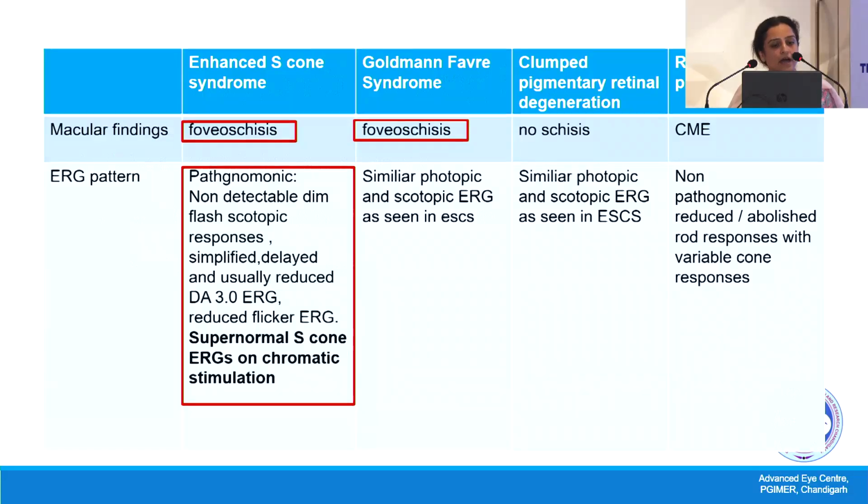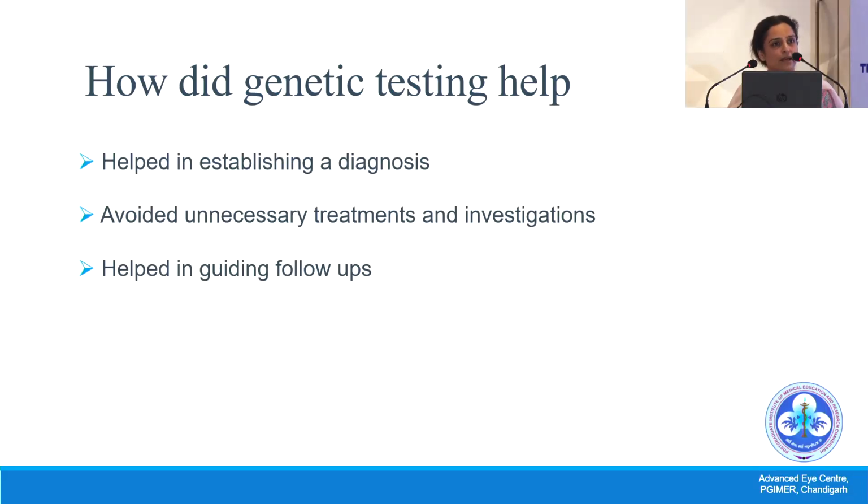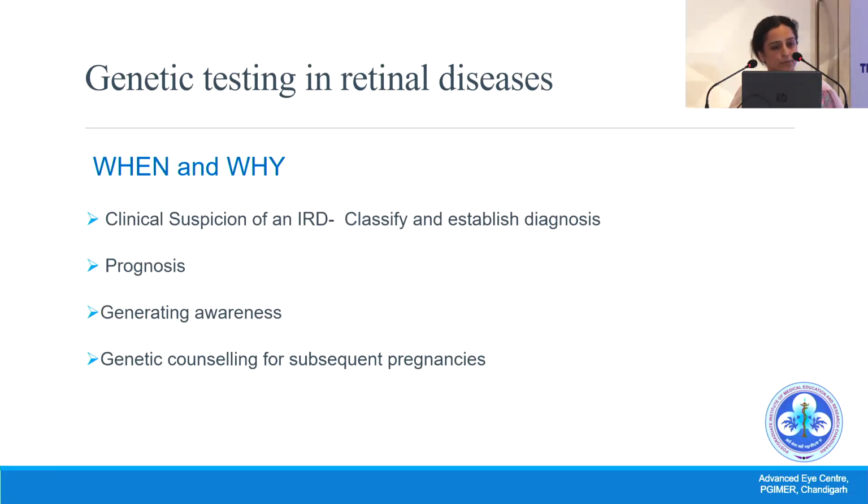So again, how did genetic testing help? It again helped in establishing a diagnosis. It avoided unnecessary treatments and investigations and helped in guiding follow-ups. So why is genetic testing important in retinal diseases? I think it has been very nicely highlighted by Professor Maria as well.